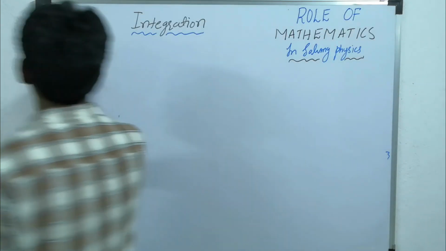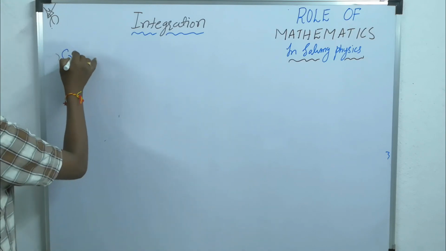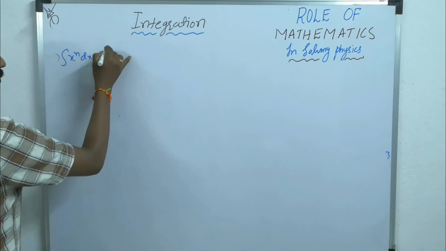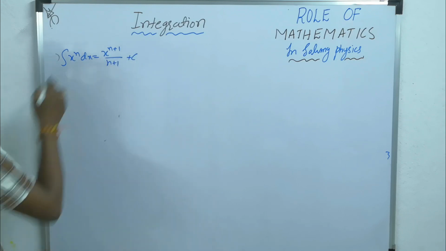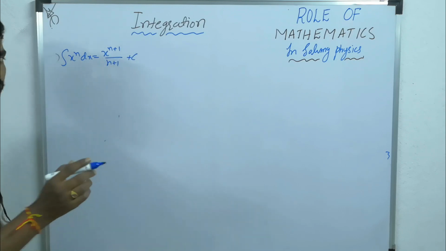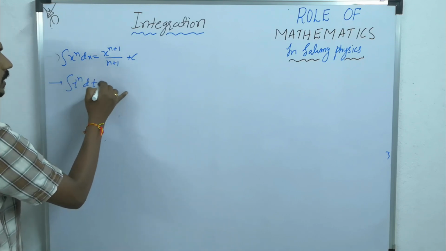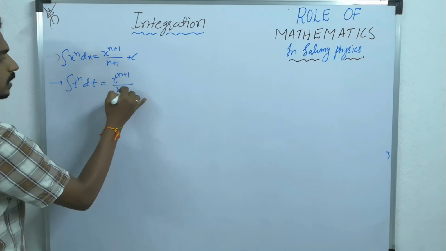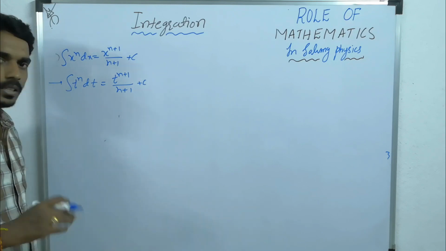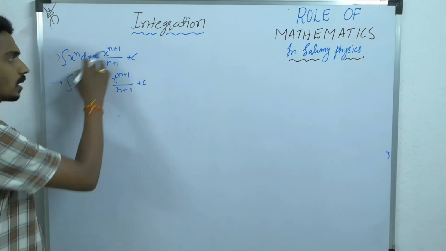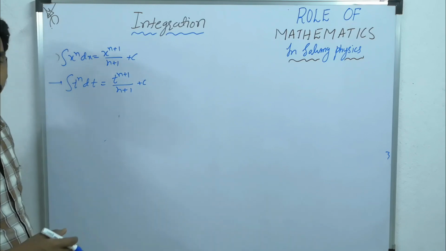So, what are all the formulas? Let me list out all the formulas. That is, integration x power n dx equal to x power n plus 1 by n plus 1 plus c, if there is no limit. If there is a limit, what you have to do, I already explained. Similarly, integration t power n dt will become t power n plus 1 by n plus 1 plus c. See, both are the same, but most of the times we use time. That's why I am giving this also. But both formulas are the same. Here y can come, anything can come.